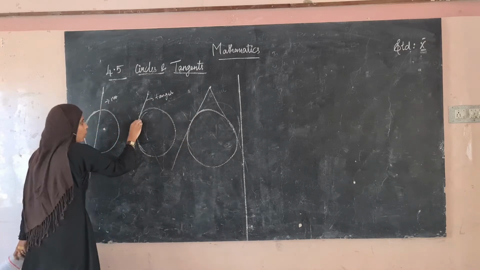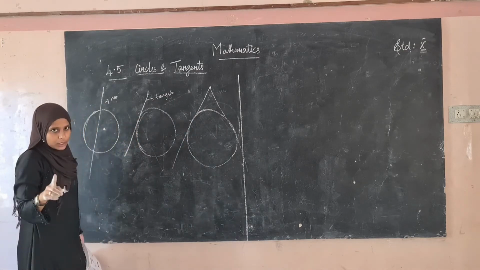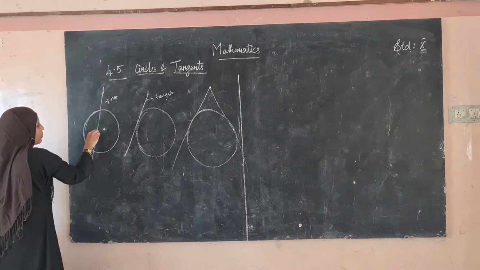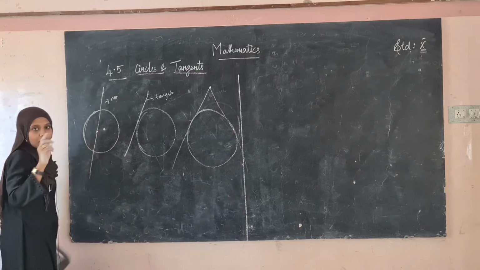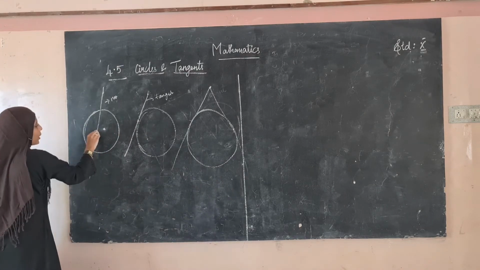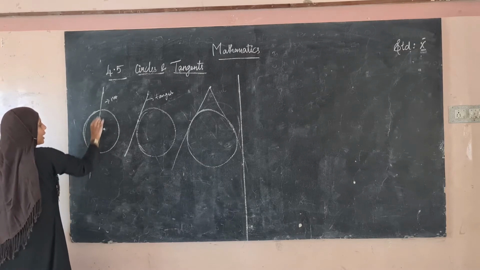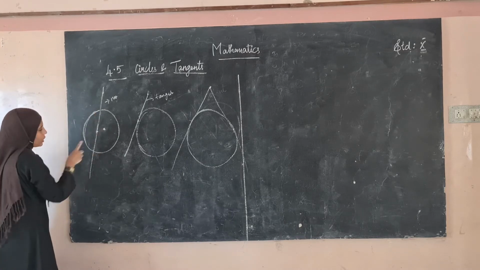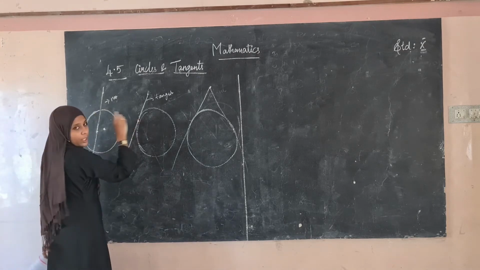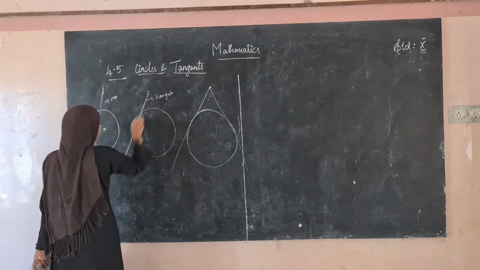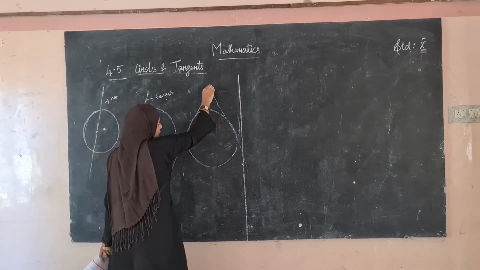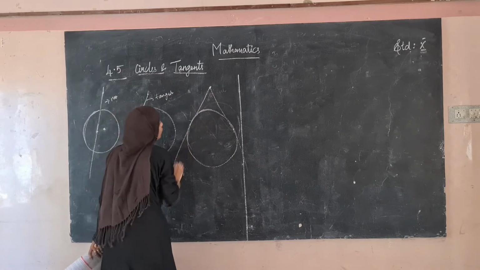From the point on the circle we can draw one tangent, and from the point inside the circle we can draw no tangents. If this is the point, when a line is drawn from the point, it goes on like this. So this is not the tangent. If the point is on the circle, we can draw a tangent. If the point is outside the circle, we can draw two tangents.